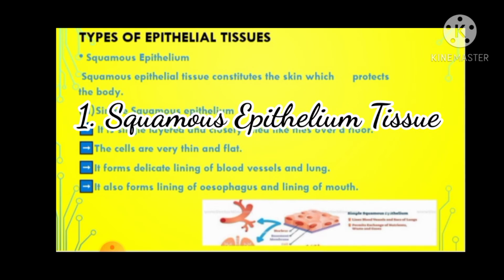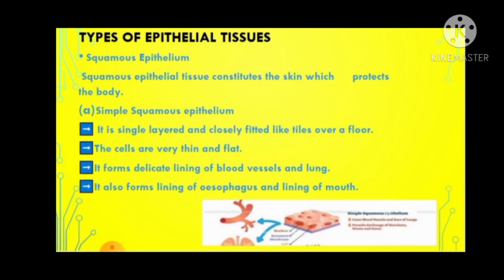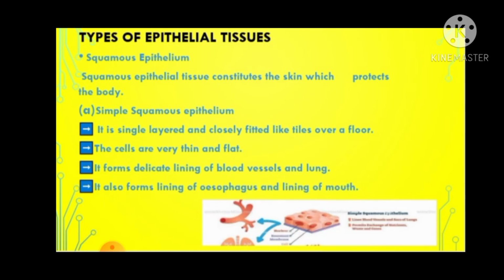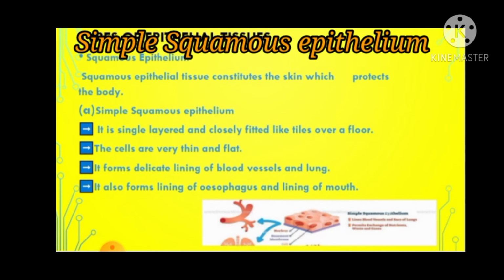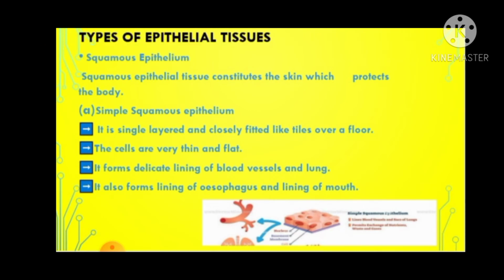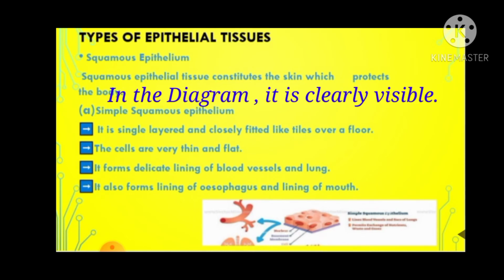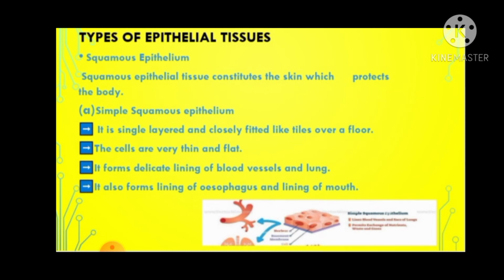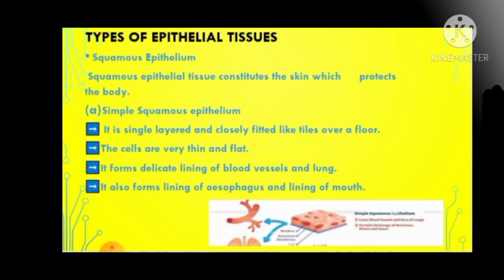First is squamous epithelium. Squamous epithelial tissue constitutes the skin which protects the body. It can be of two types: simple squamous epithelium and stratified squamous epithelium. So the first one is simple squamous epithelium. It is called simple because it is single layered. It is single layered and closely fitted like tiles over a floor. The cells are very thin and flat. It forms the delicate lining of blood vessels as well as the delicate lining of the lung also. It forms the lining of the esophagus and